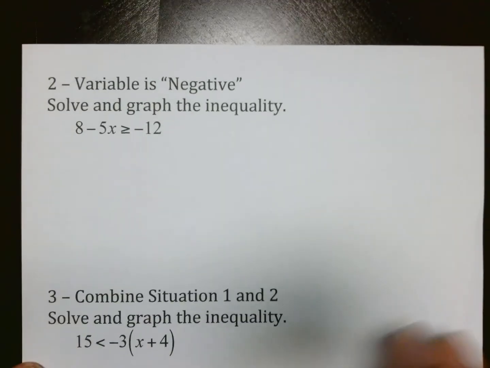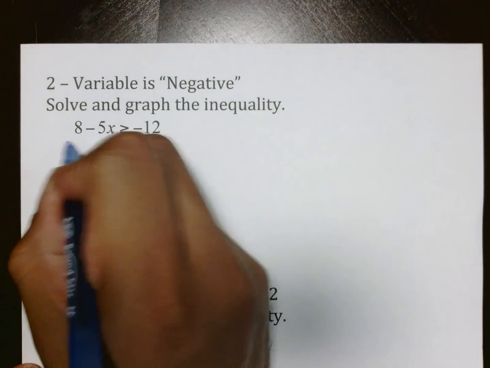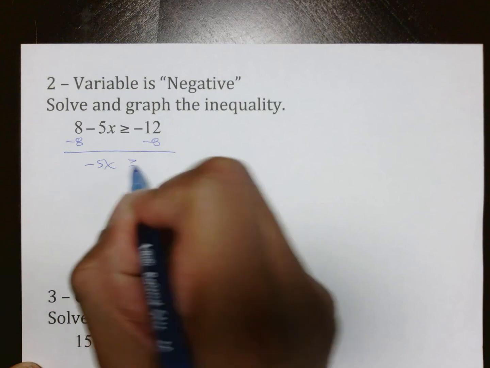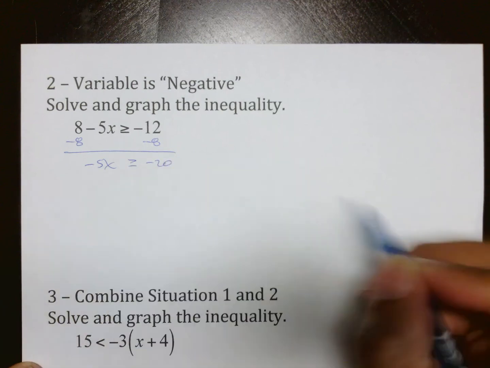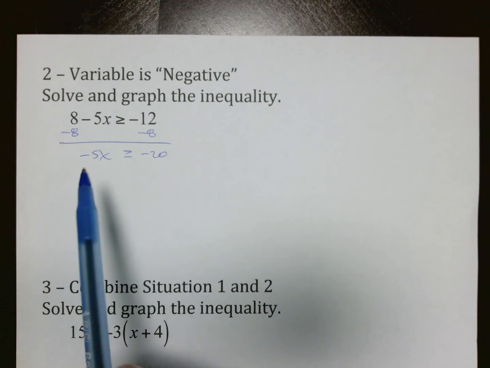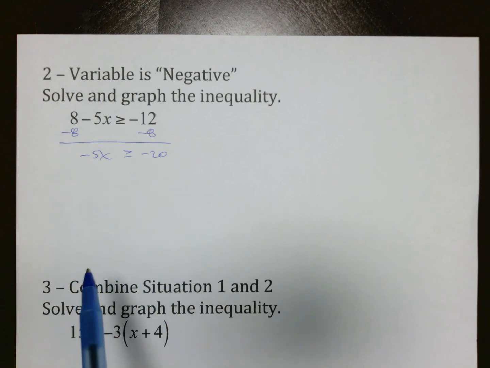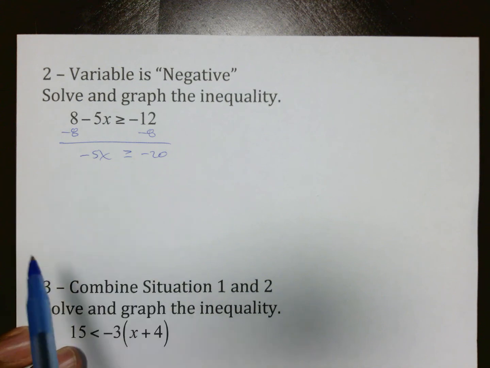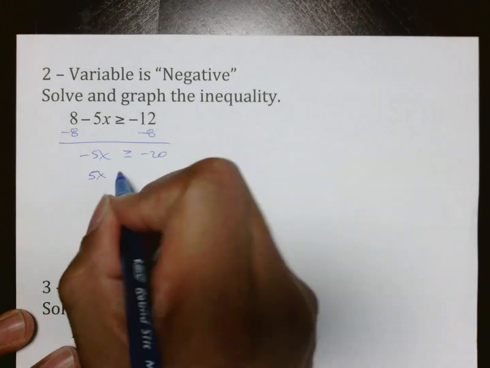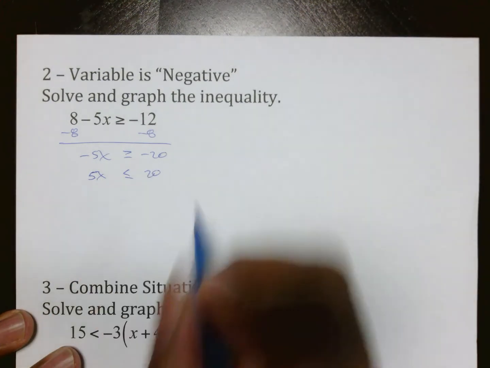Going through this one again, what if the variable is negative? Situation number 2. We want to move the 8 because it is the constant in the problem. Negative 5x comes down with negative 20. A lot of people learn that whenever you multiply or divide by a negative, the sign switches. Some people aren't used to that. If that's stuck with you, go with it, as long as it works for you consistently. For me, I will never divide or multiply by a negative, so I just switch all the signs in this step. I make my 5 positive, I flip the sign around, I make my 20 positive.